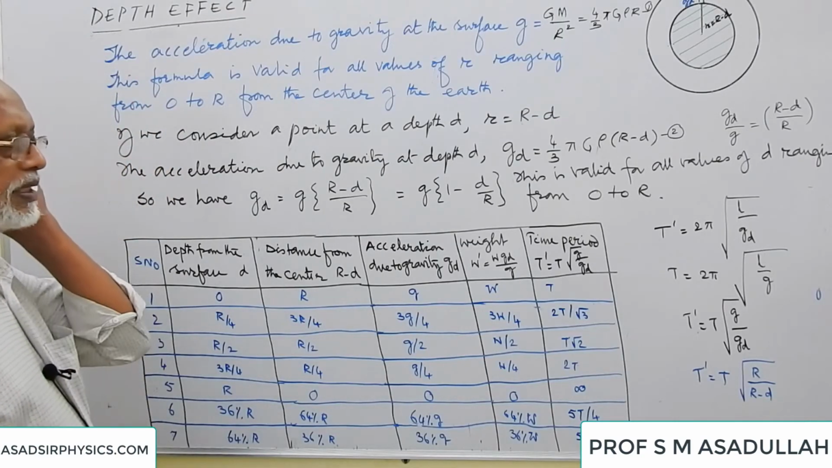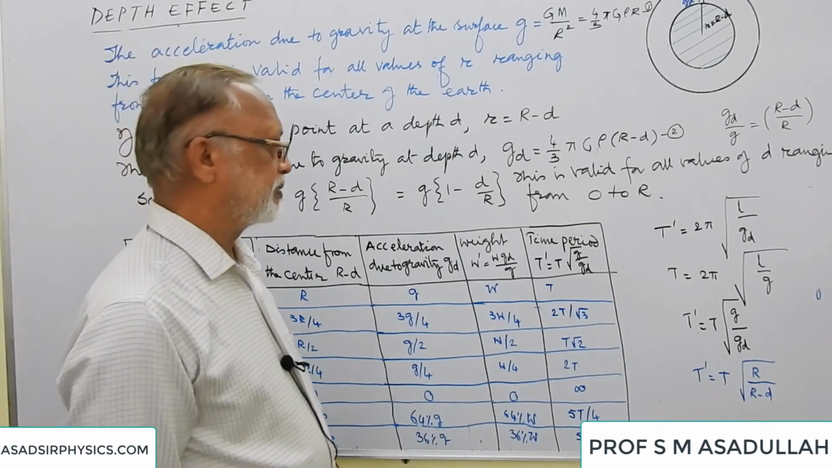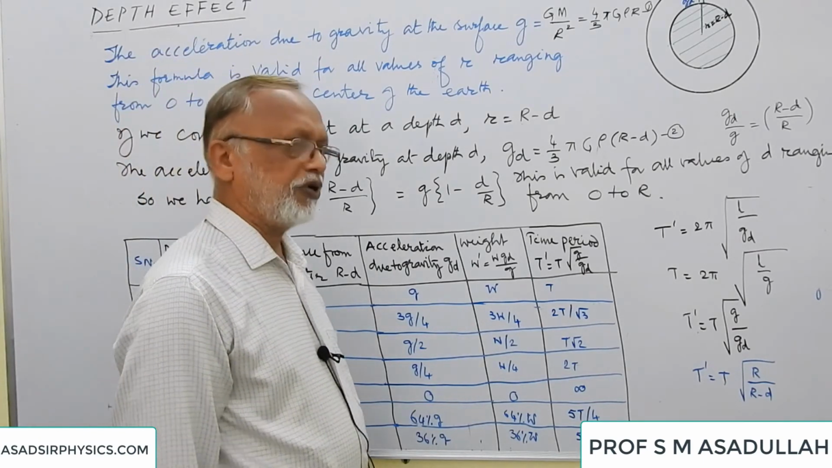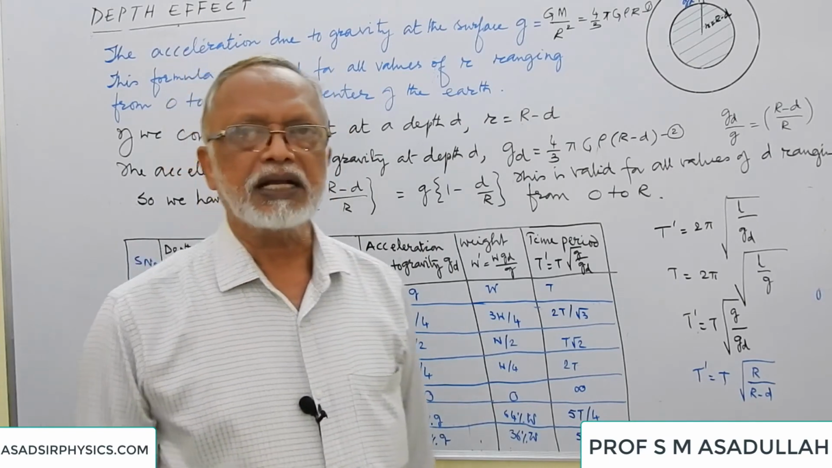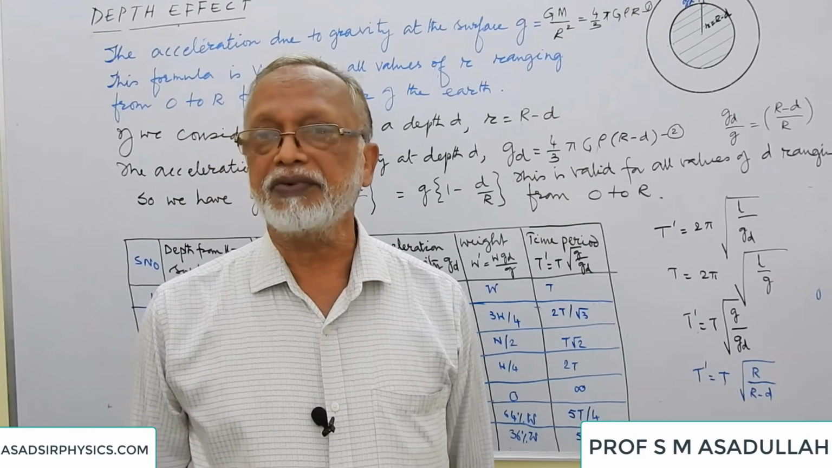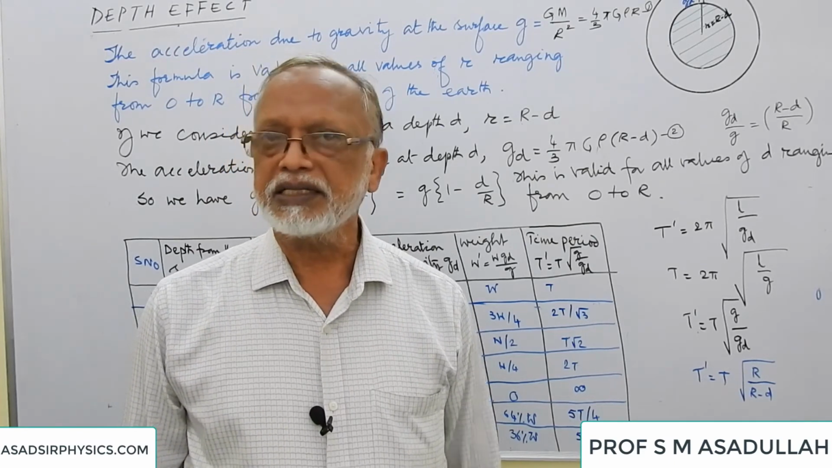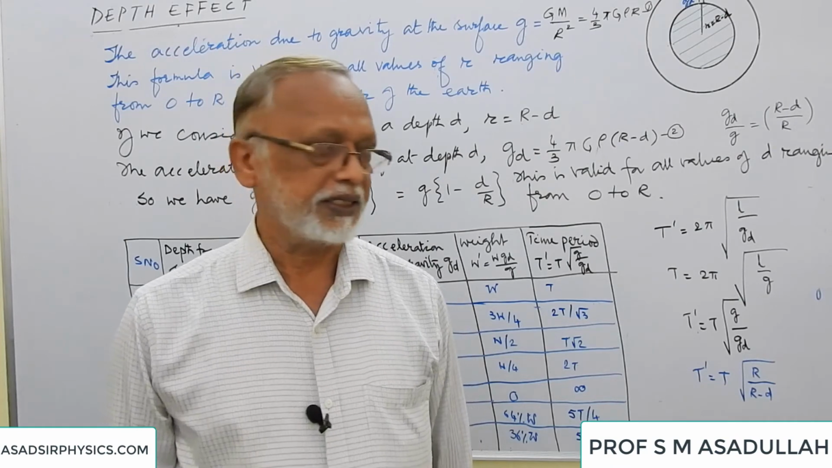Now let us consider this table. Before we consider this, let us see that the weight of a body depends on the acceleration due to gravity. If acceleration due to gravity becomes half at any place, the weight of a body also becomes half. Mass does not change, but the weight changes.